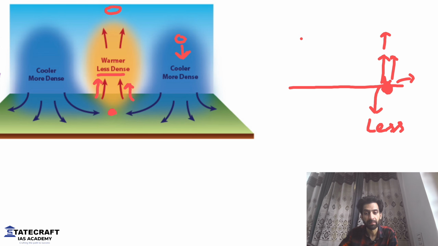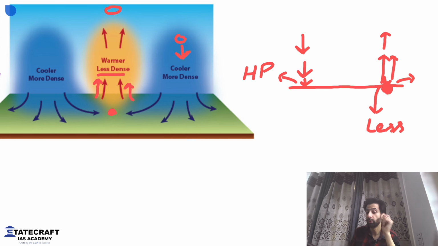At the same time, once the air is cold and it comes down, what will it do? The pressure will increase. Again, the same example. This is ground, this is air, it's coming down, so it's going to put pressure on the ground. So in this condition, we will have high pressure conditions.